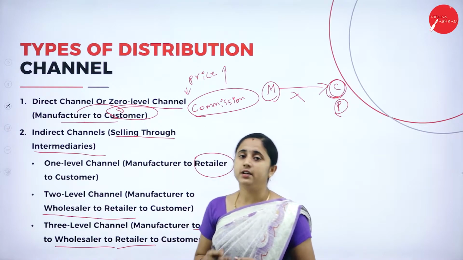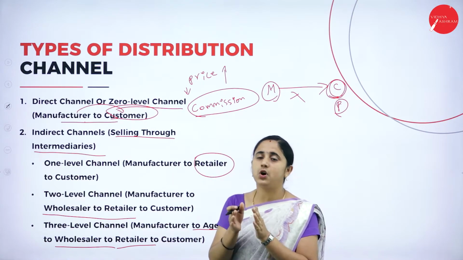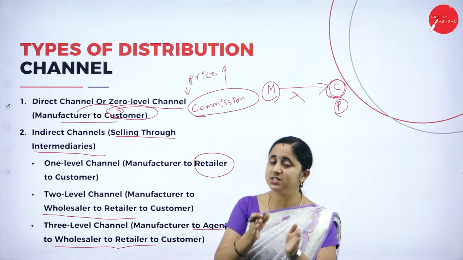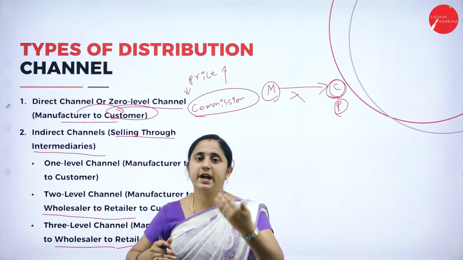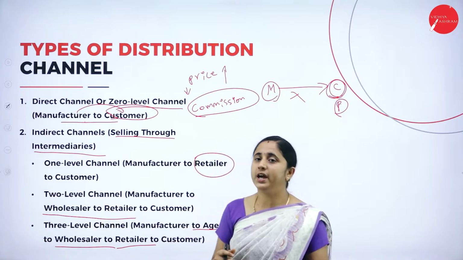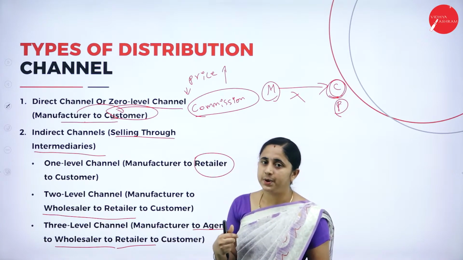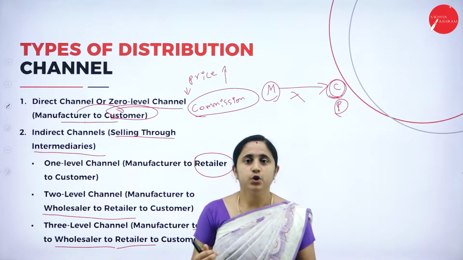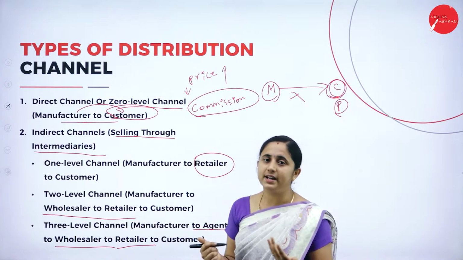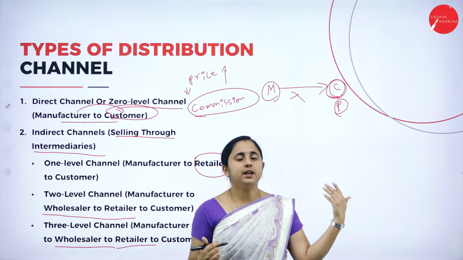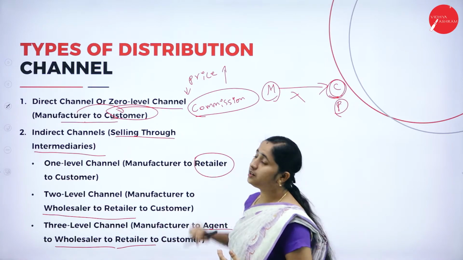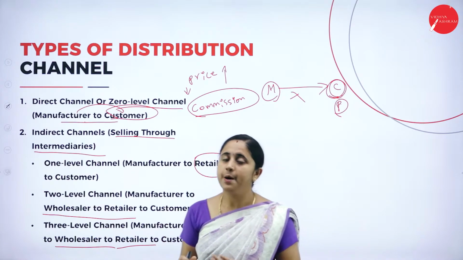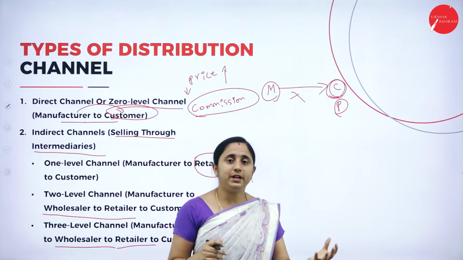If middlemen or agents are involved in your transaction, they can give better ideas for improvement, and they can use their own talent or skill in selling your product or services. Here you cannot get ideas from the middlemen, nor the availability of the product.